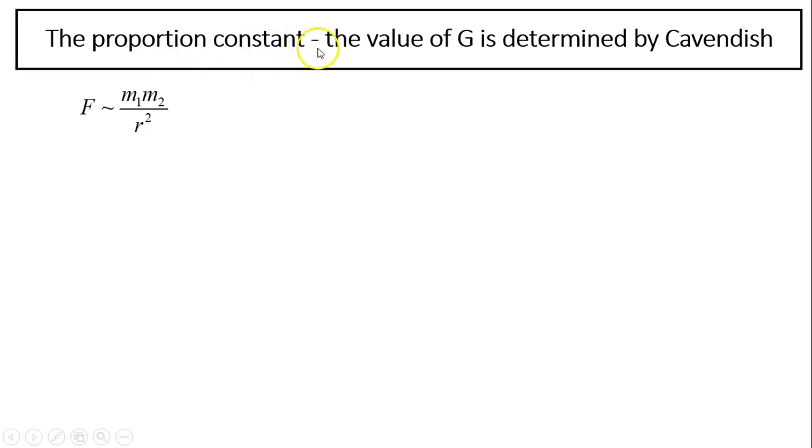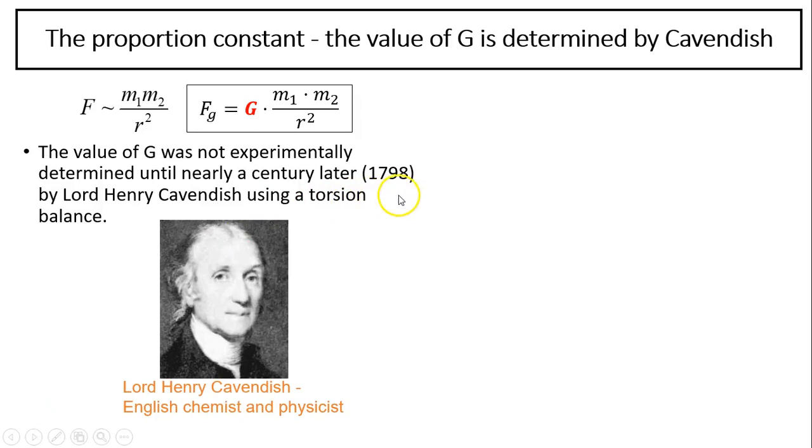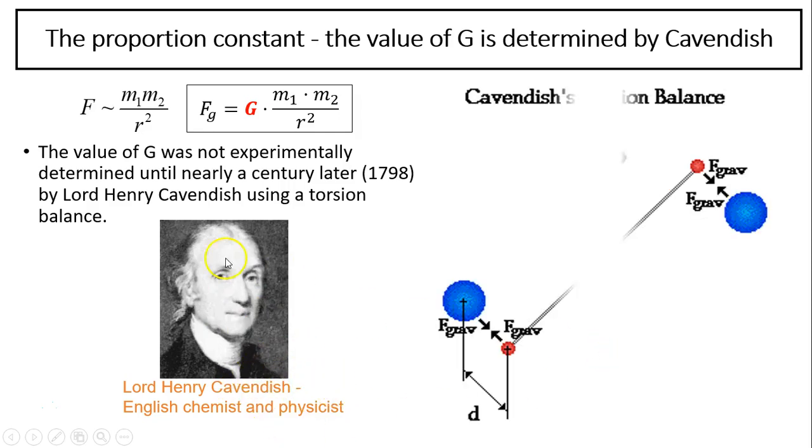The proportionality constant, the value of G, was determined by Cavendish. Newton only stated that the gravitational force is directly proportional to the product of the masses and inversely proportional to the distance between the two masses. He never figured out the proportionality constant. It wasn't figured out until almost 100 years later by Lord Henry Cavendish, using a torsion balance. Actually, he figured this out in his garage.